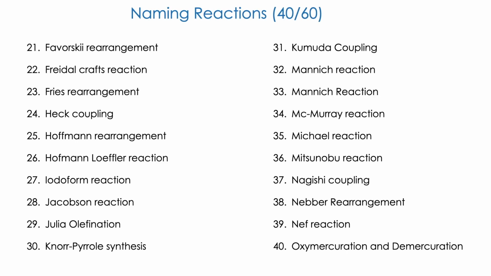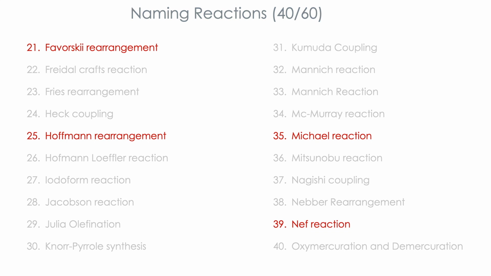Then here is the next list. The important ones are here. First one is the Favorskii rearrangement. Favorskii rearrangement is important because it's a ring contraction reaction. It is about conversion of acid halide into acid.